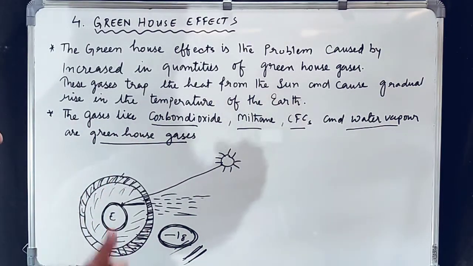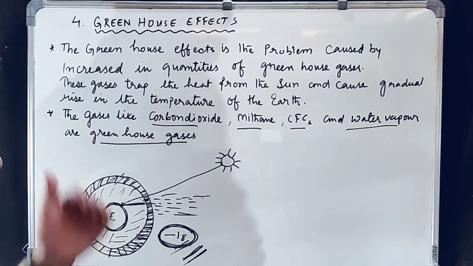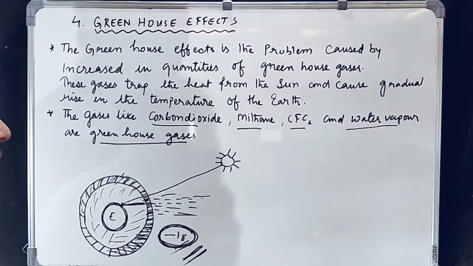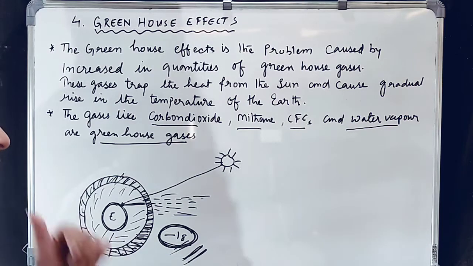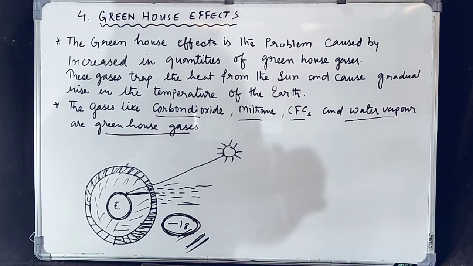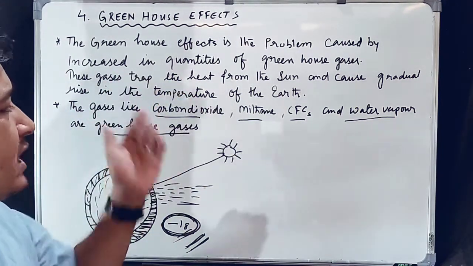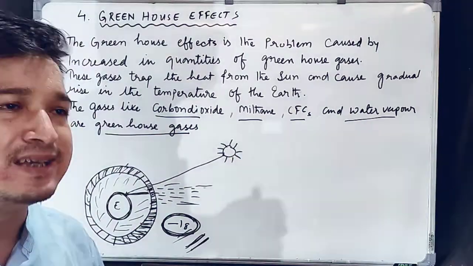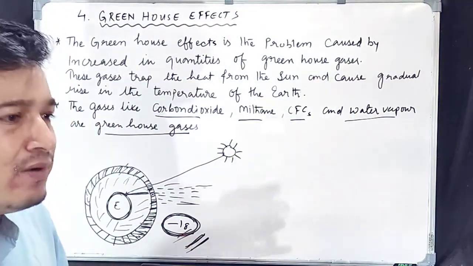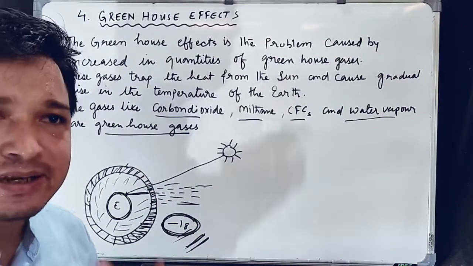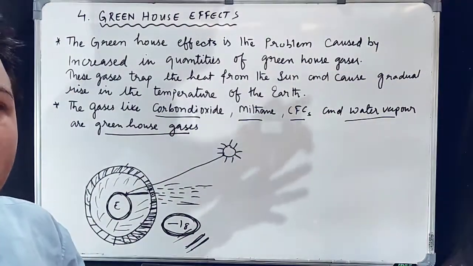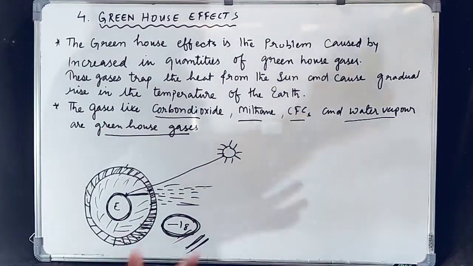If the amount or the quantities of these greenhouse gases increase, then what will happen? It will create problems for our earth. So when the quantities or the amount of these greenhouse gases increase, then they will trap more solar energy, right, which will make our earth warmer. Then what will happen?